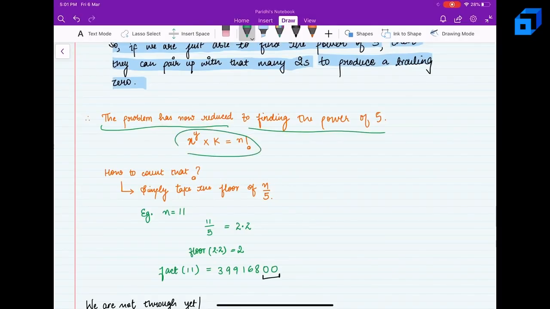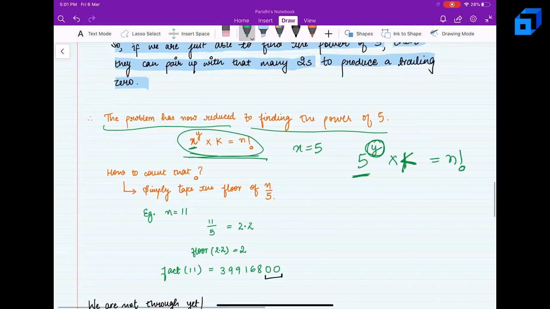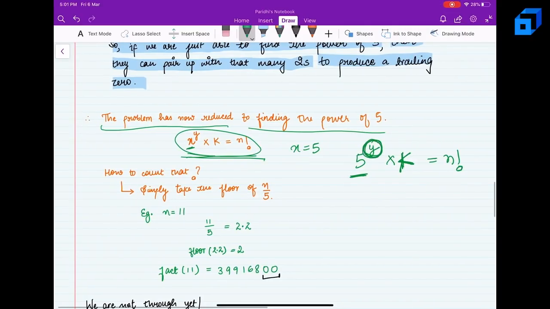This is a generalized equation: if we want to find the power of any number, we can apply this formula. Here our x is equal to 5. So we are trying to find the power of 5, and let this be any number, the remaining number which when multiplied with the power of 5 gives us factorial n. So how can we calculate the number of 5s?